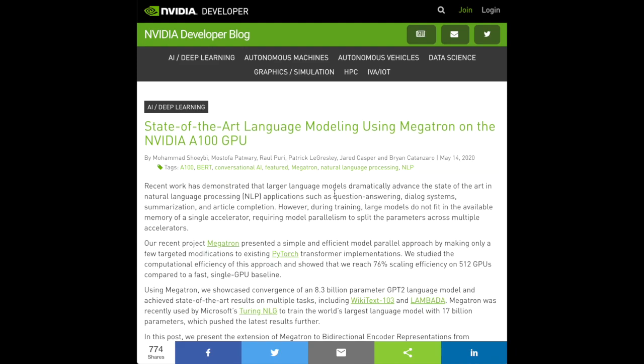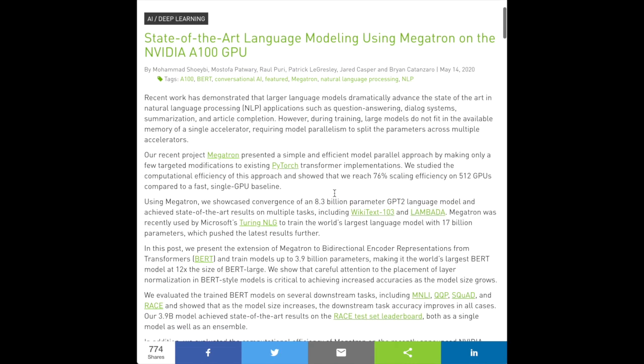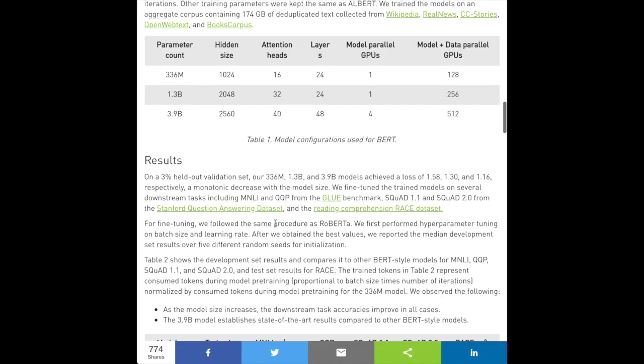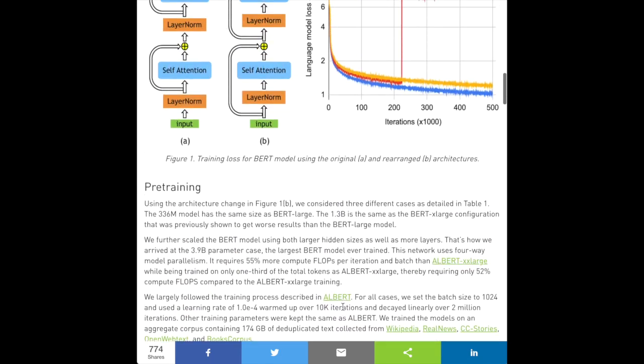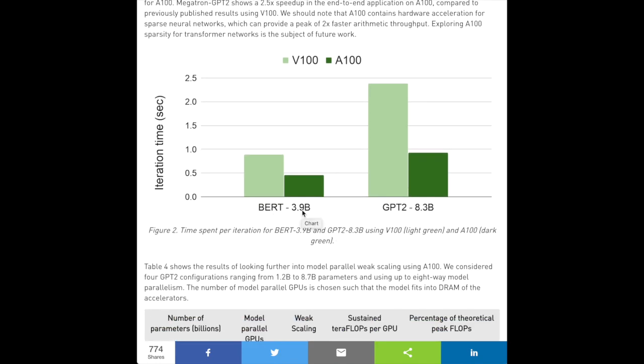Following the announcement of the A100, NVIDIA researchers unveiled 2 exciting research projects, MegatronBERT and Flowtron. MegatronBERT is the world's largest BERT model at 3.9 billion parameters, 12 times the size of BERT large. Scaling up BERT shows continued improvements on tasks like natural language inference, question similarity, and question answering. The blog post shows the massive gains of the A100 GPU compared to V100 for time per iteration with the 3.9 billion parameter BERT model and the 8.3 billion parameter GPT-2 previously explored in the Megatron paper.